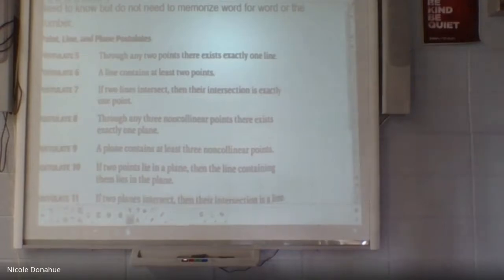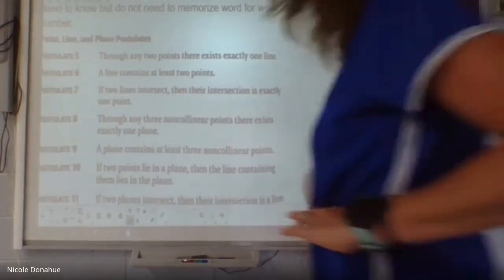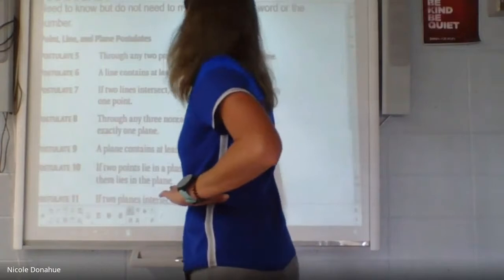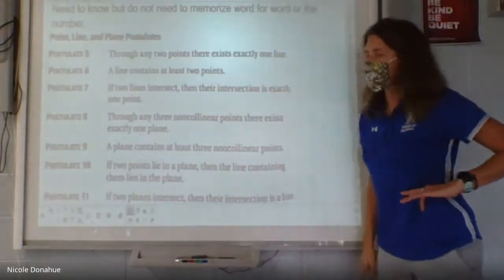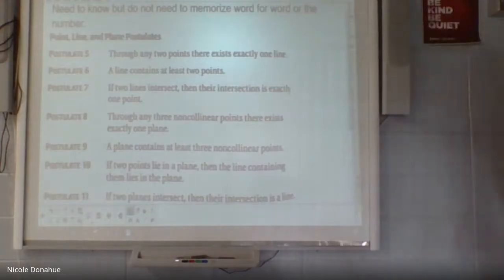So it says we need to know these rules, but we don't have to memorize them word for word, or the numbers. You don't have to be able to rattle off to me later on, well, today we learned about postulate 8 in geometry class, and now I know that no 3 collinear points. The facts that are listed here are things we can assume in geometry.